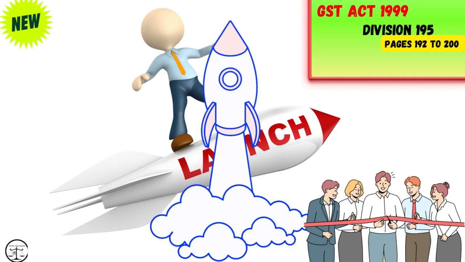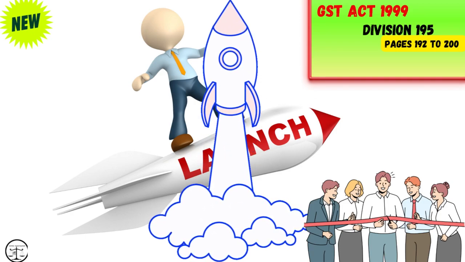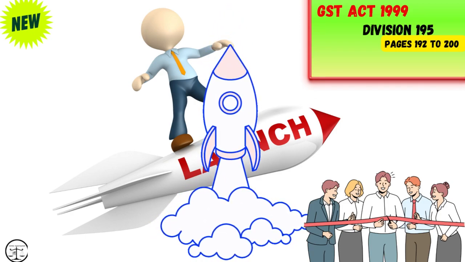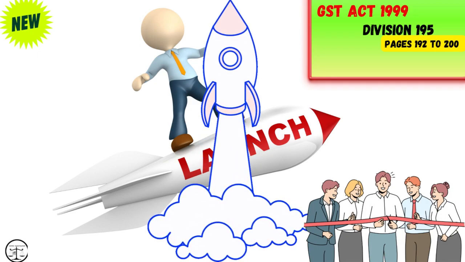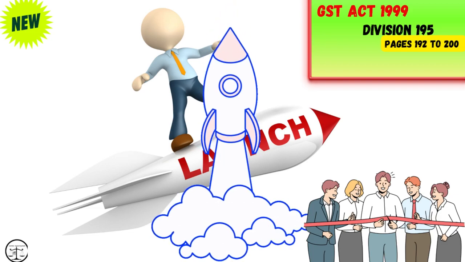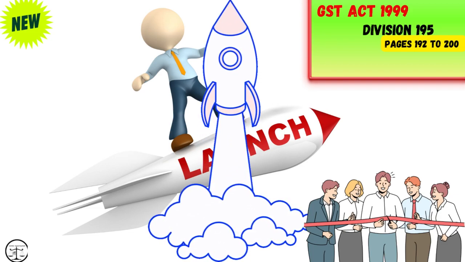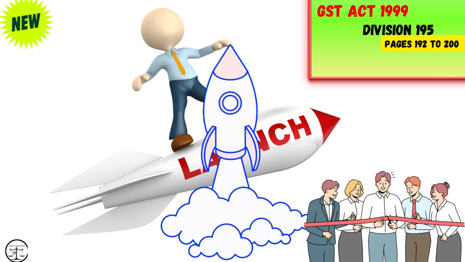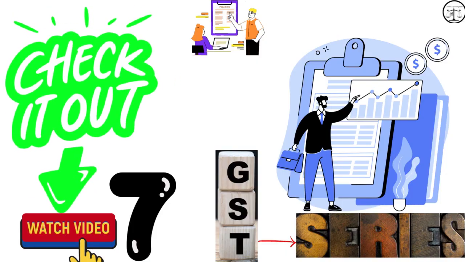These words are from Division 195 of the GST Act. This division is the last division of the GST Act 1999. On screen are the words from pages 192 to 200 of Volume 2. Please check our last video, that is video number 7 of the GST video series. We will read the words as we go along.